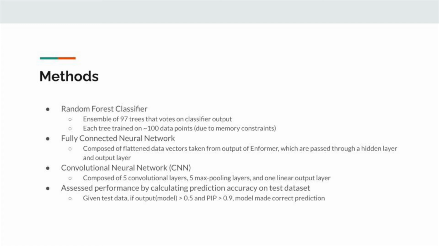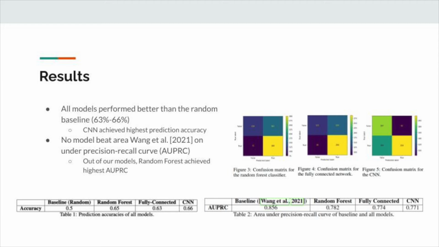After training these 3 models, we assessed their performance by calculating the prediction accuracy on our test data set. The model's prediction is accurate if given a certain test data, the model's output is greater than 0.5, and the ground truth PIP value is greater than 0.9. Our 3 models all performed better than the random 50% baseline, with between 63 to 63% accuracy on test sets. Of our 3 models, the CNN achieved the highest prediction accuracy, but only by little.